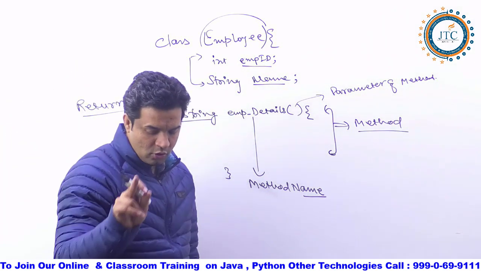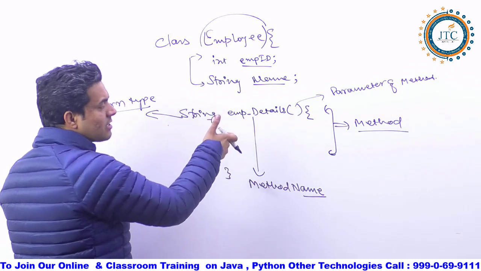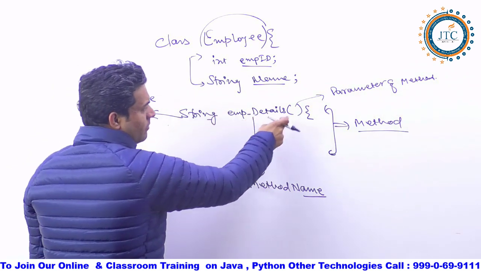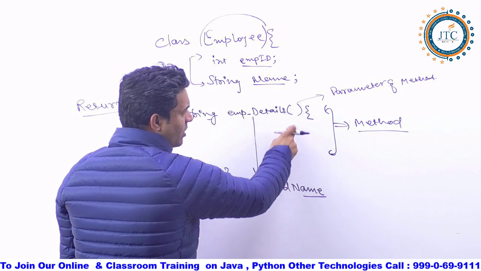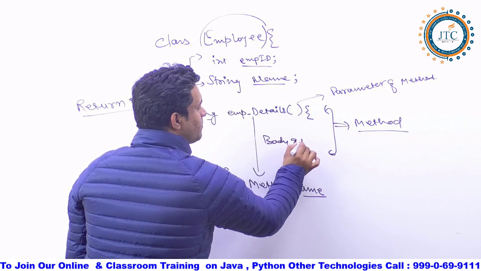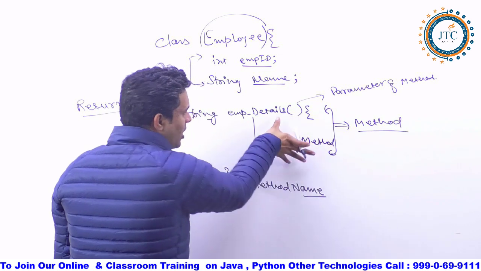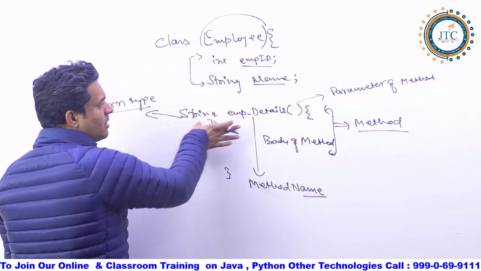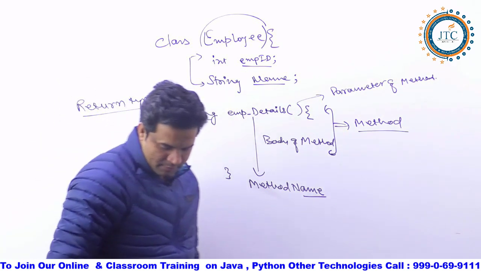Fine. So understand one thing. Return type, I'll write the syntax and I'll show it to you. Employee detail, and here are the parameters, method parameters. And this is what we will call the body of the method. So this is the body of a method, this is the method name, return type, and here is the parameter of the method. Fine? Are you getting my point?